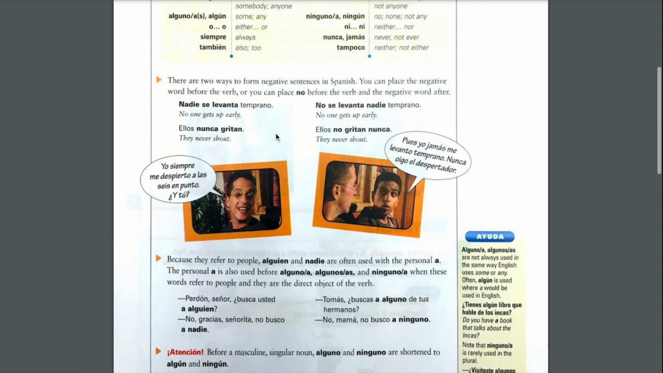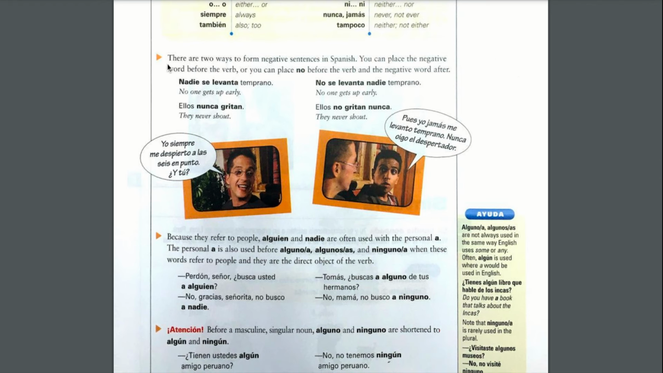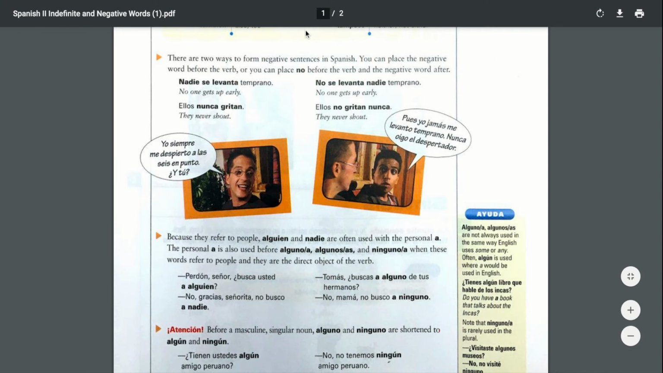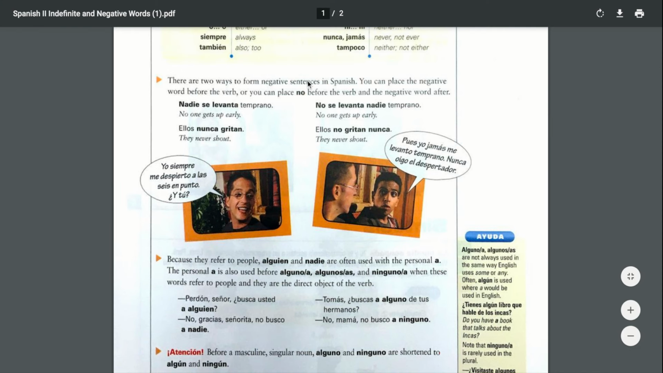Okay. All right. What you need to learn in the next bullet is the ways that you form the negatives. There are 2 ways to form the Spanish negatives with these indefinite words. One way, you can place a negative word before the verb. Okay, so here it is. Nadie se levanta temprano. No one gets up early. So you put the negative word before the verb.